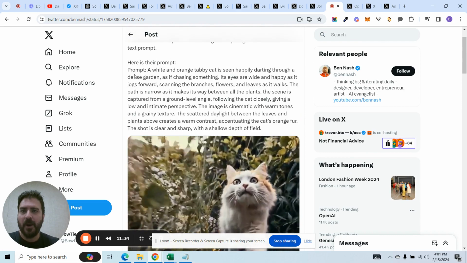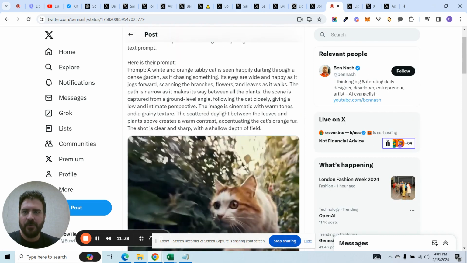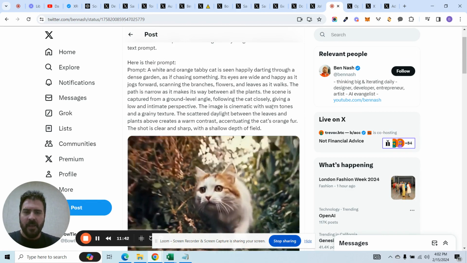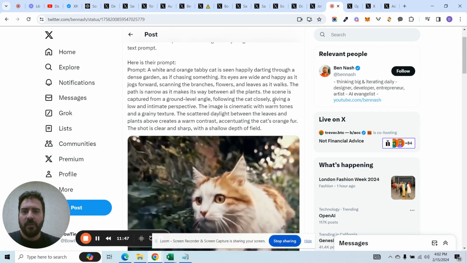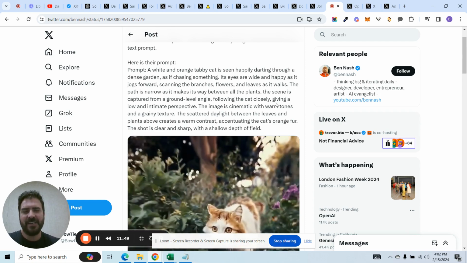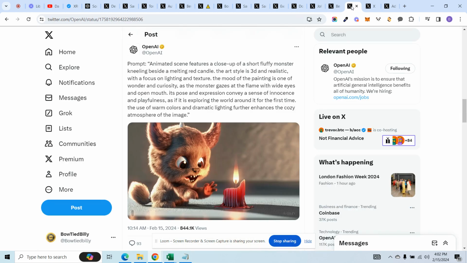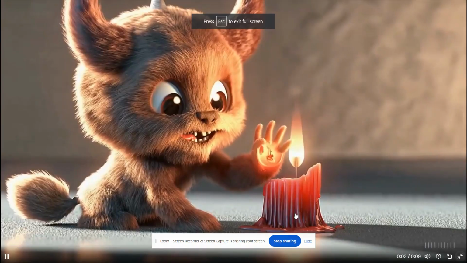And the prompt is a little bigger, right? A white and orange tabby cat is seen happily darting through a dense garden as if chasing something, right? And it goes on and on and on. Now imagine if you wrote a large prompt with significant detail, with significant subtleties, right? Man, where we are going is somewhere that we have no idea.